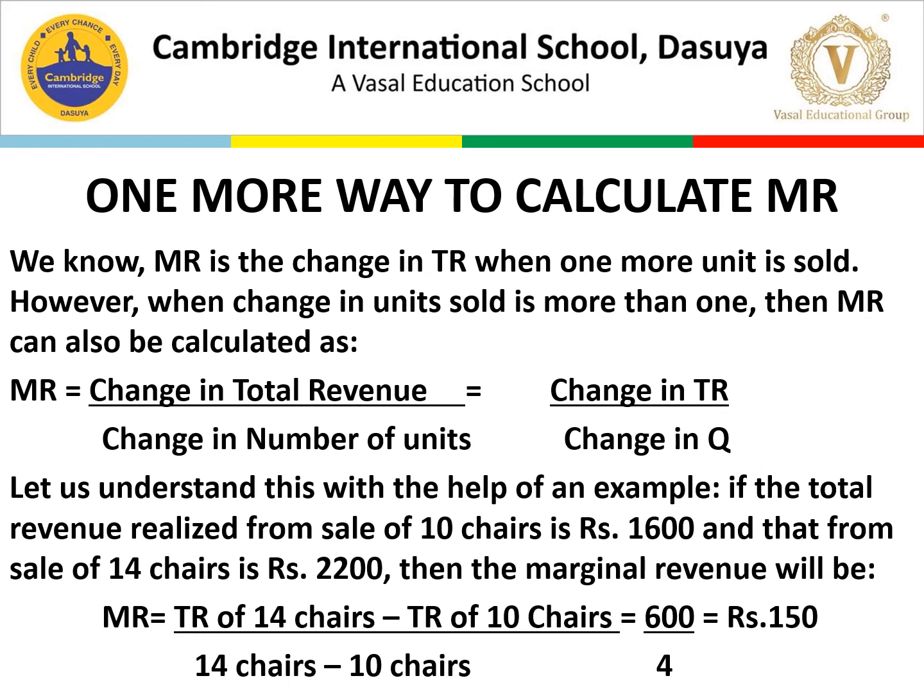So 600 we already got from the other one. The TR of the chairs went from 1600 to 2200, okay? So that was 600 divided by 4. The answer is 150 rupees. So we got a change of 150. Now let's move to the next thing, that is the next slide.